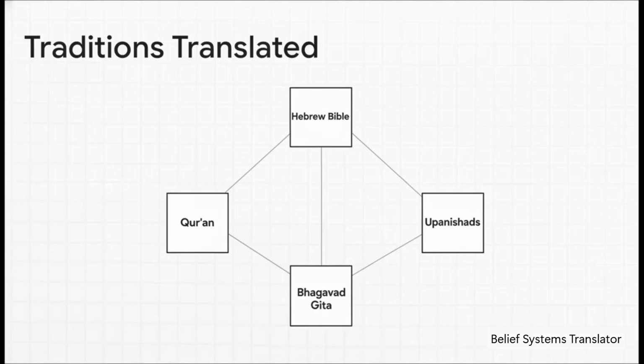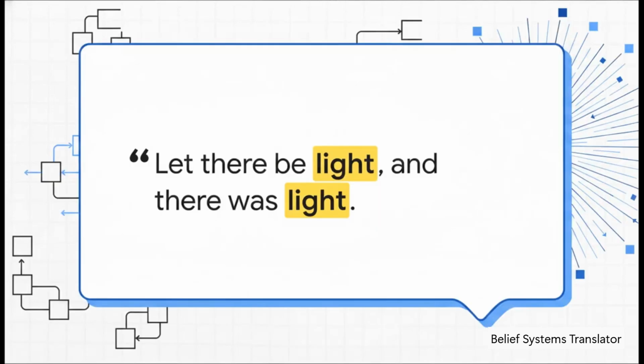Instead, it impartially finds the exact same underlying patterns of reality in all of them. Let's look at a really famous example to show you what I mean. You probably know this quote from Genesis 1:3, "And God said, 'Let there be light,' and there was light." Now that is a beautiful, highly poetic image, right? But how would this look mathematically? What is the actual physical dynamic being described there?